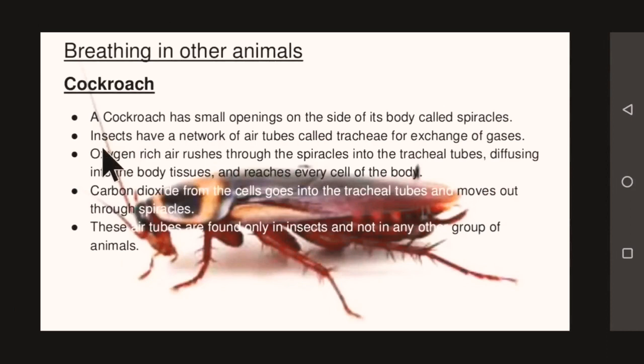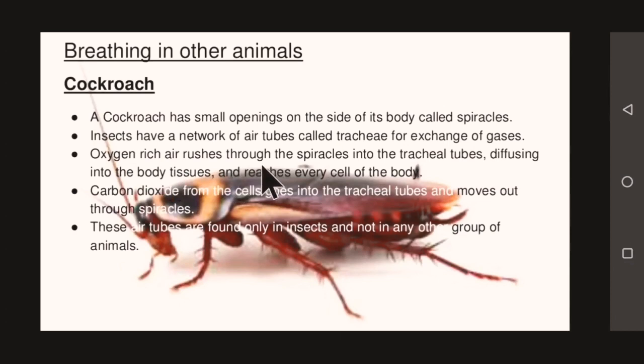Now let's try to study breathing in some other animals. First of all, let us study the cockroach. Just for your extra knowledge, the biological name of the cockroach is Periplaneta americana. Now let's study respiration in the cockroach. A cockroach has small openings on the sides of its body called spiracles. Insects have a network of air tubes called trachea for the exchange of gases.